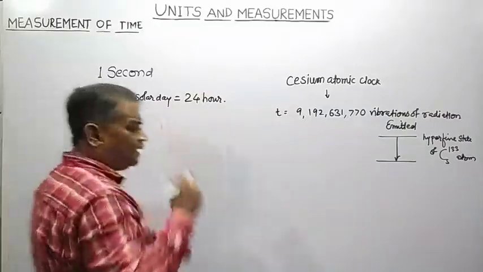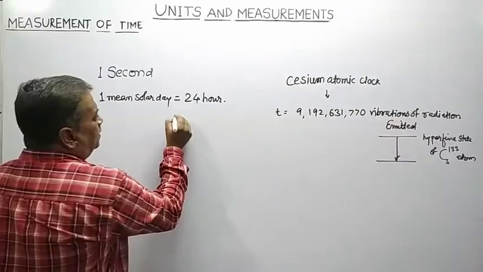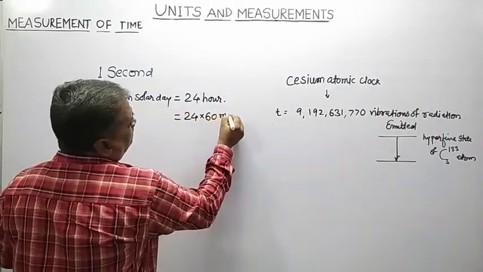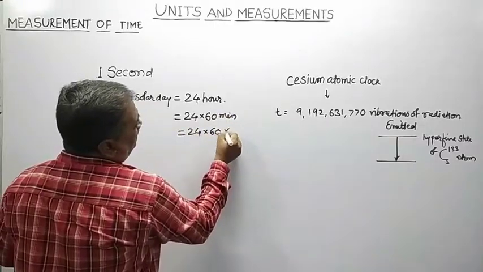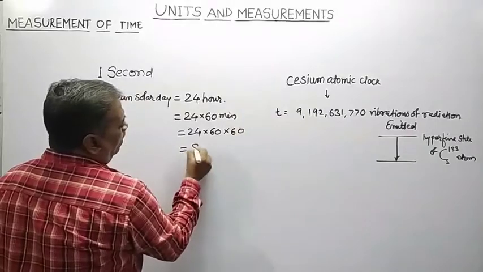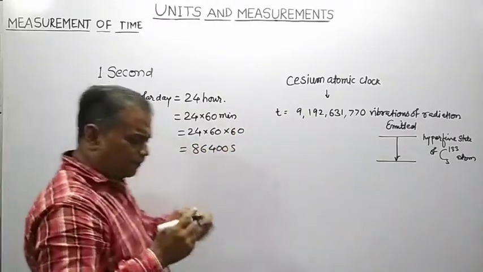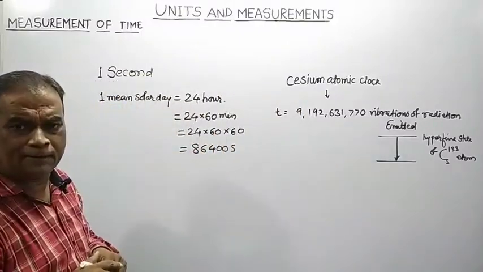So, one mean solar day equals 24 hours, and 24 hours means 24 into 60 minutes, that is 24 into 60 into 60 seconds, or 86400 seconds. So, one mean solar day equals 86400 seconds.